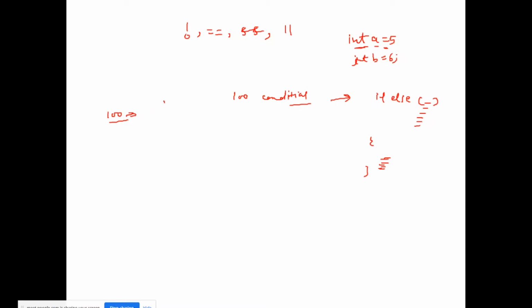Suppose we have condition A, for example, and if I can directly jump to this condition, we don't need to check the remaining 99 conditions. So this can happen only by using the switch block. So what is the syntax of the switch block? Switch, with a small s,